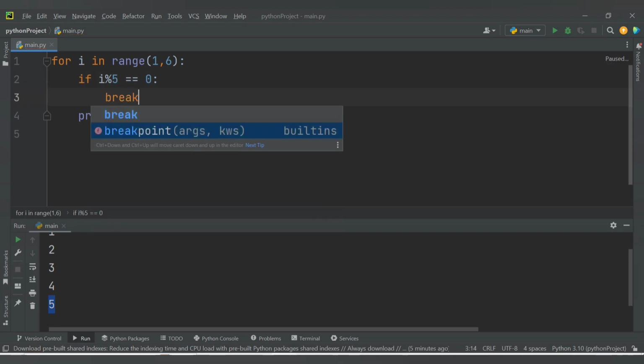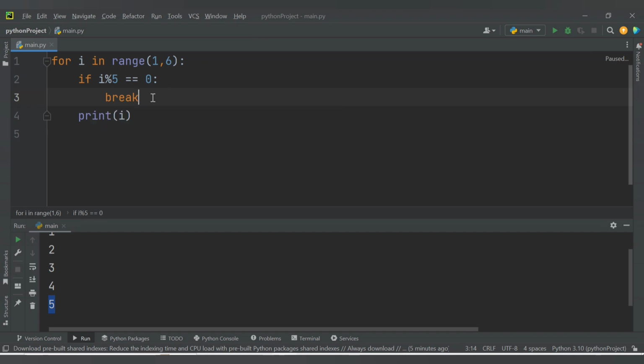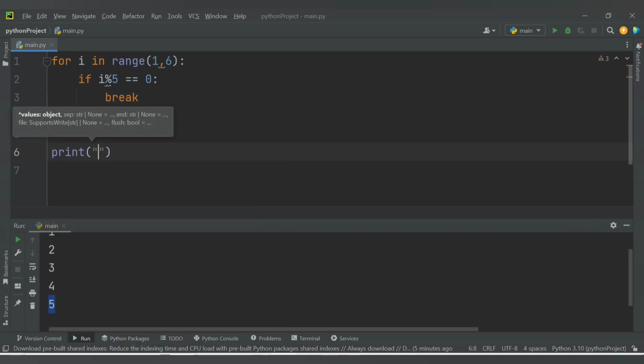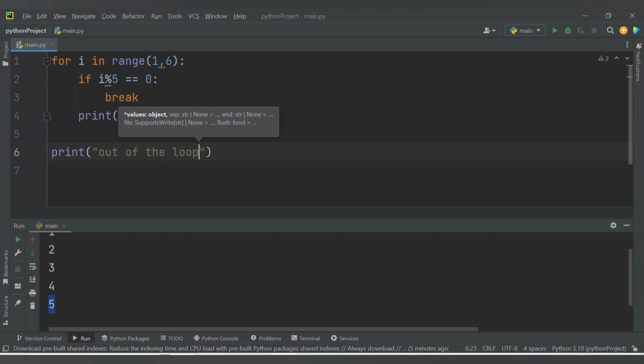And for all other conditions, I want to print the value of i, and outside the for loop I want to print a statement, print out of the loop. Now let's run this code.